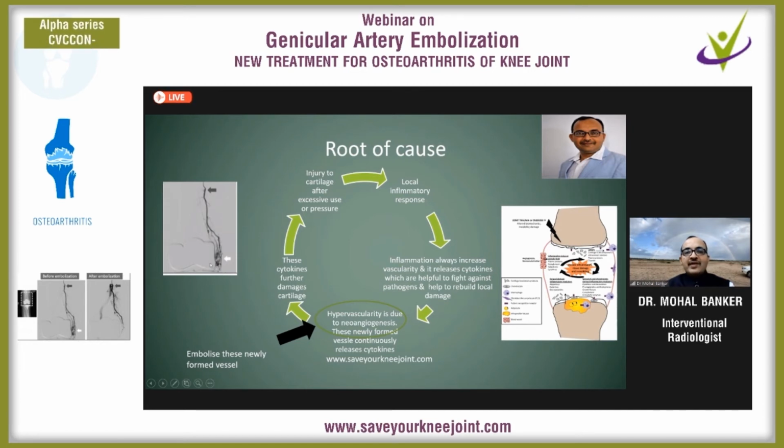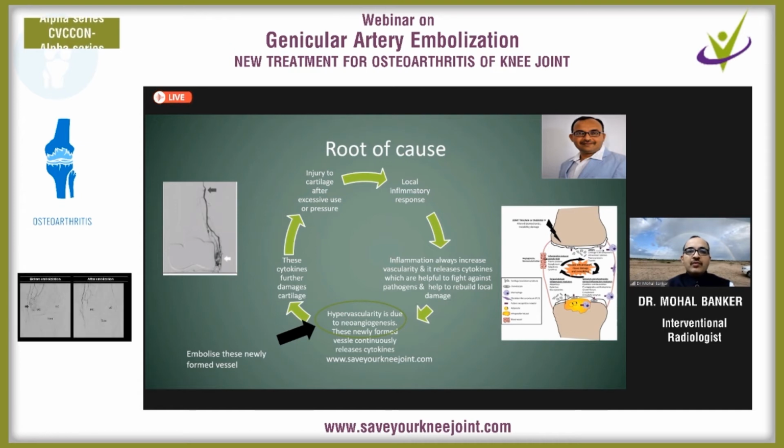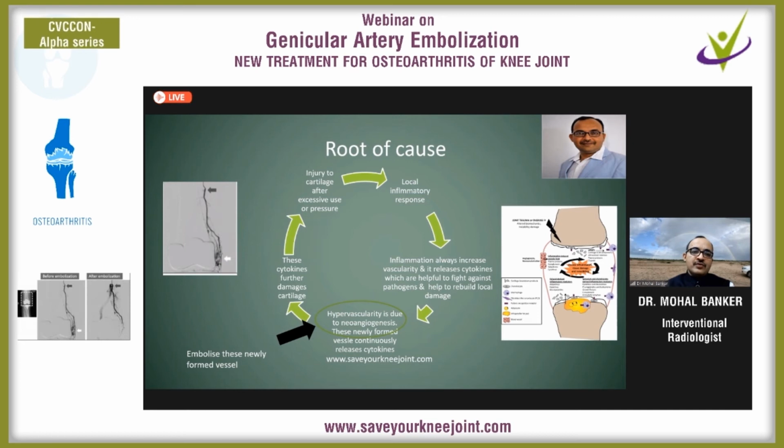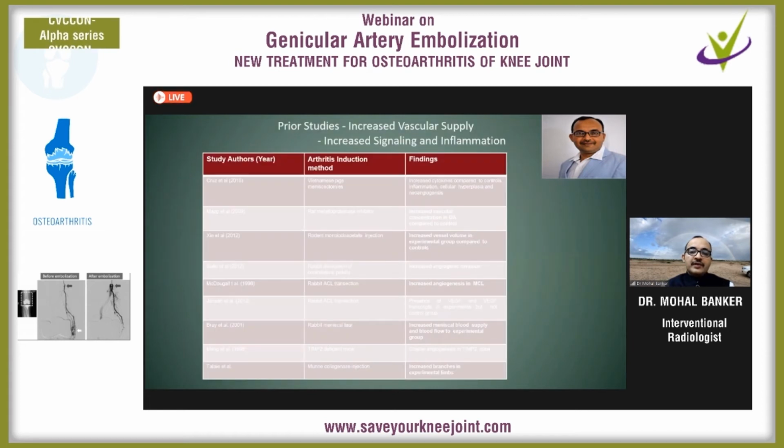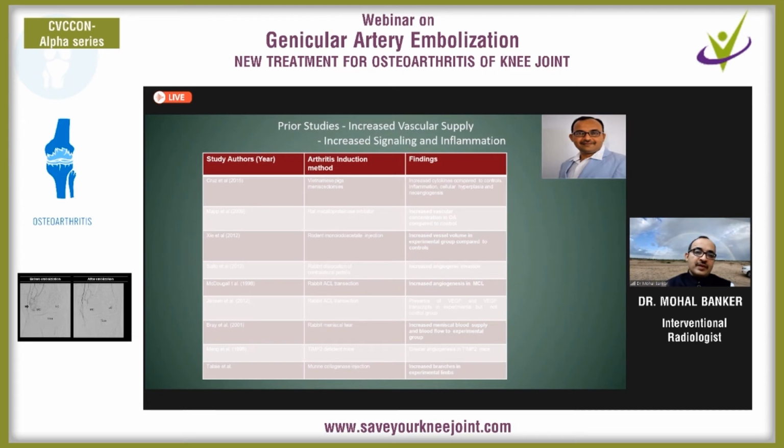If we target these vessels, if we embolize these vessels, then this vicious cycle stops. The chronic inflammation process stops within the joint, and it helps to prevent further damage to cartilage, and it is helpful for stopping the further process of osteoarthritis.